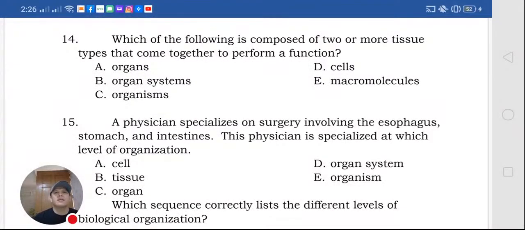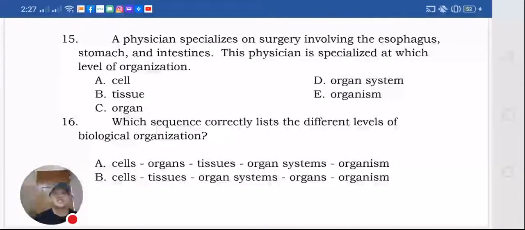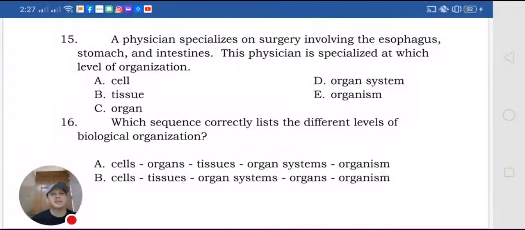Next one, 14. Which of the following is composed of two or more tissue types that come together to perform a function? Okay, so tissue, organ. Organ, because in the level of organization, cell, tissue, organ. So made up of two or more tissue types that come together to perform a function, that's organ.